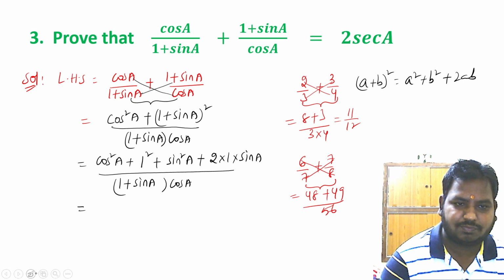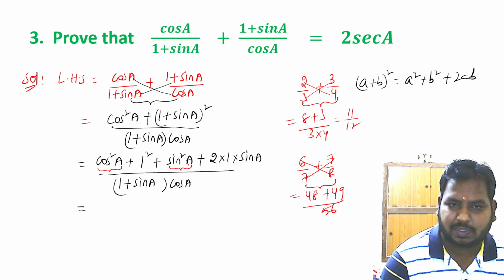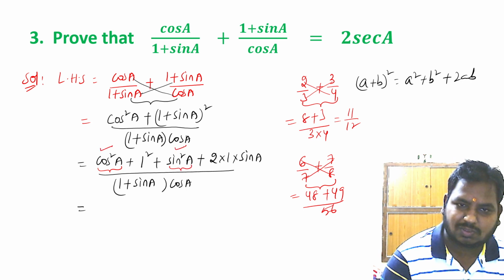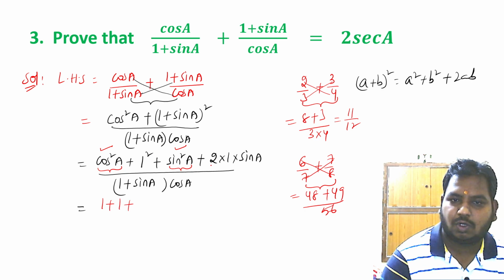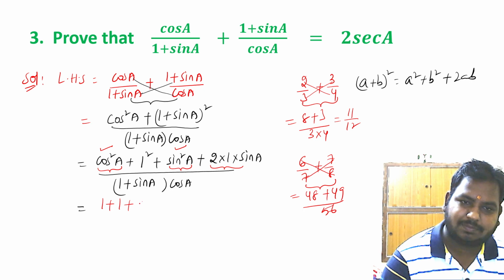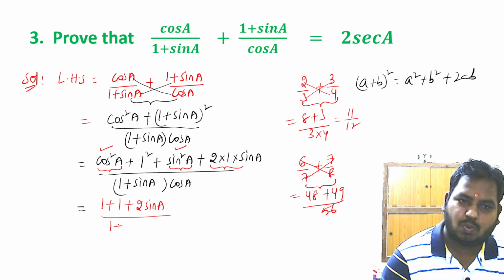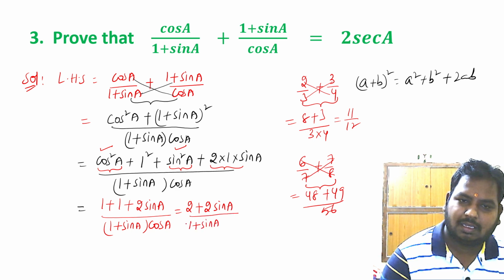Here we have cos square A, here we have sin square A. So cos square A plus sin square A is 1, plus 1 square is 1, plus 2 into 1 into sin A is 2 sin A, by 1 plus sin A into cos A. 1 plus 1 is 2, we'll have 2 plus 2 sin A by 1 plus sin A into cos A.